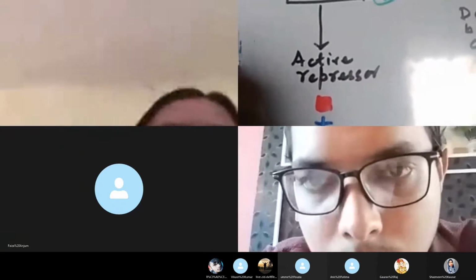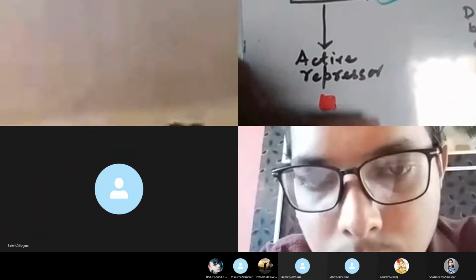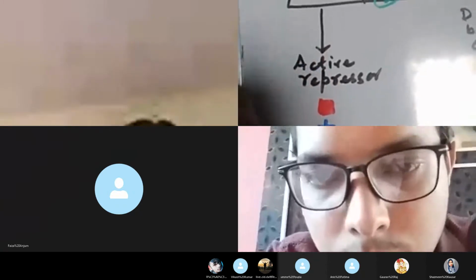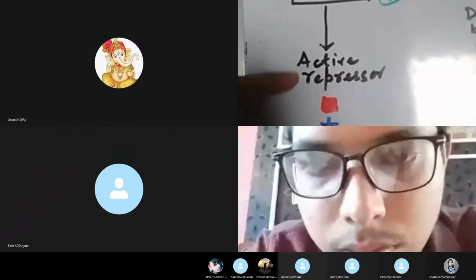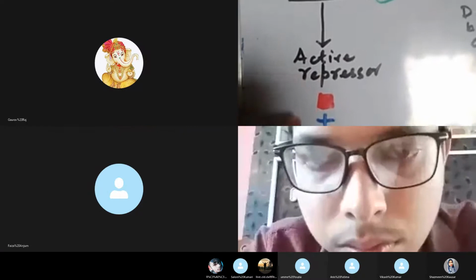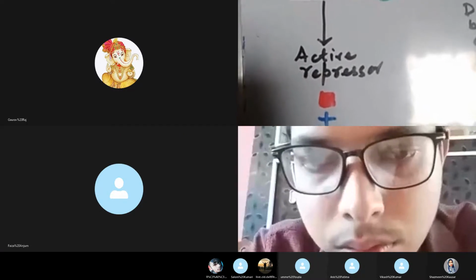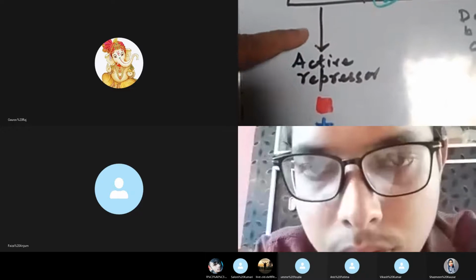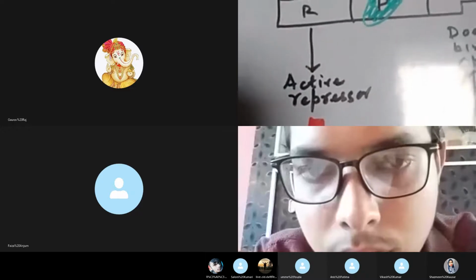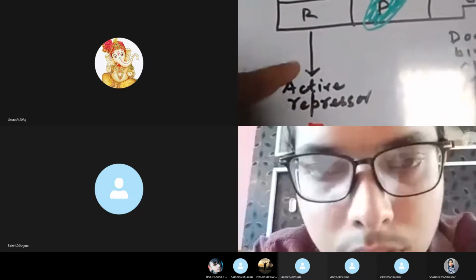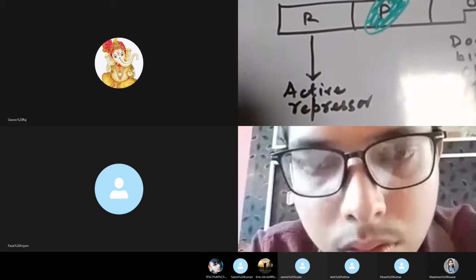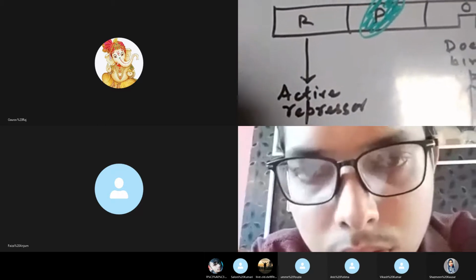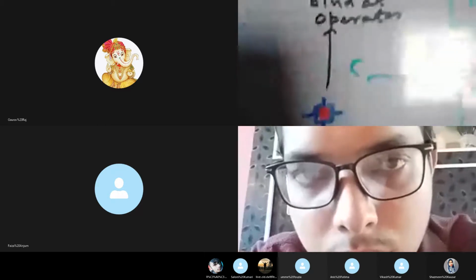So this lactose sugar inactivates the active repressor. Now when the lactose sugar reacts with this active repressor, the active repressor gets converted into inactive repressor. The active repressor is converted into inactive repressor in the presence of lactose. And now this inactive repressor cannot bind.